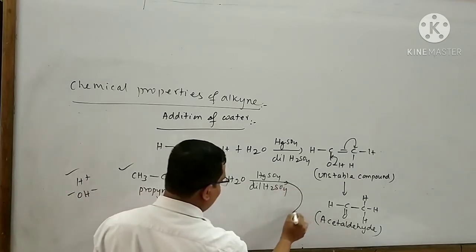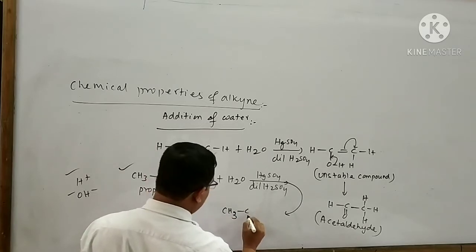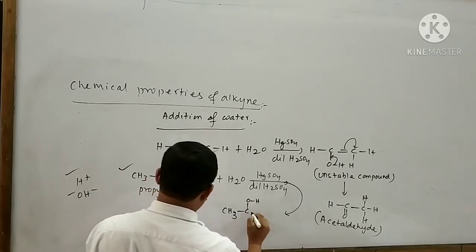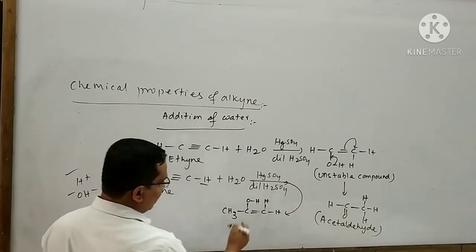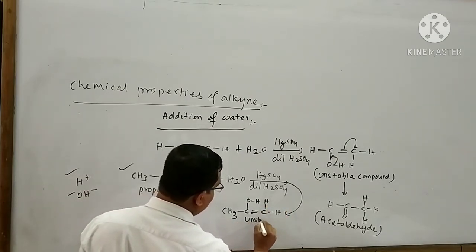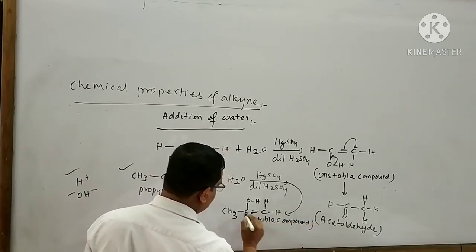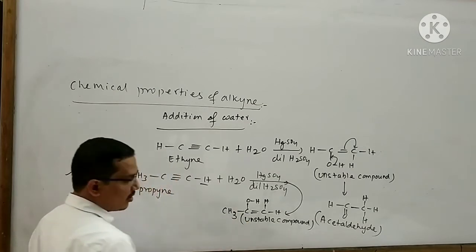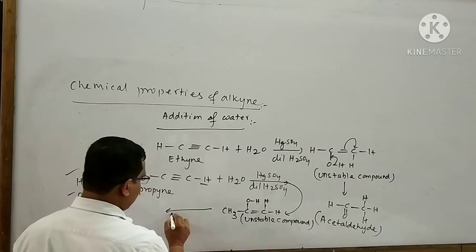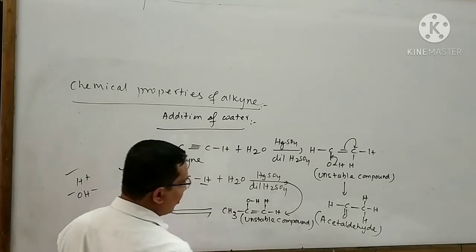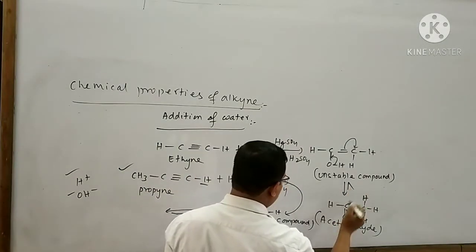So I can write the product like this: CH3 bond C, bond OH, double bond C, bond H, bond H. This is an unstable compound. Due to the formation of this unstable compound, it again undergoes rearrangement reaction to form a stable compound. Here I can also write the reversible sign.